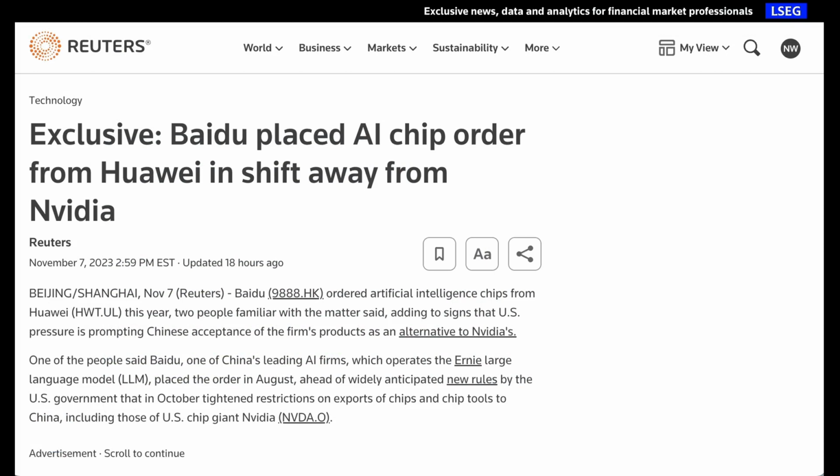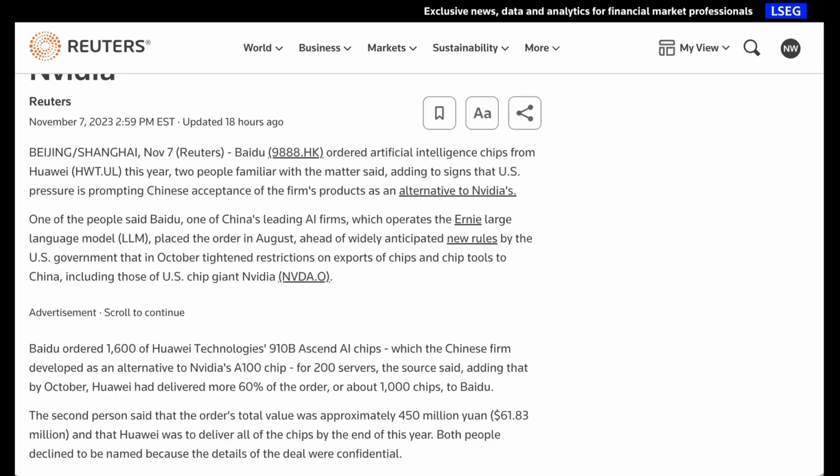According to a story from Reuters, these rules are already having an impact. According to Reuters sources, Baidu has started to shift their chip buying from NVIDIA to alternatives like Huawei. The company apparently ordered 1,600 910B Ascend AI chips, which were developed specifically to be an alternative to NVIDIA's A100. Giving a sense of the scale of the business and why NVIDIA has been concerned about these rules, one of the sources said that the order's total value was around $62 million.